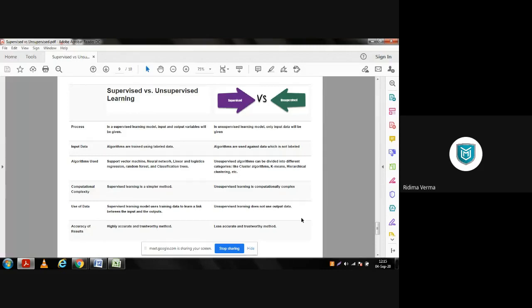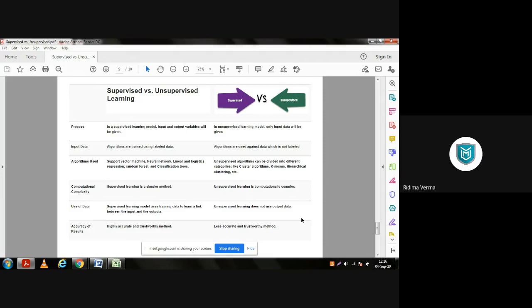Further, if we talk about computational complexity, supervised learning is a simpler method because obviously there is some guide, there is some supervisor, or we have certain experience, and on the basis of that we are predicting our outcome. But unsupervised learning is computationally complex because there we have to recognize the pattern on our own, and reach our output or goal on our own. That is why the complexity is more in case of unsupervised learning.